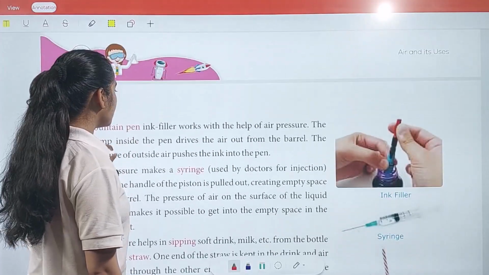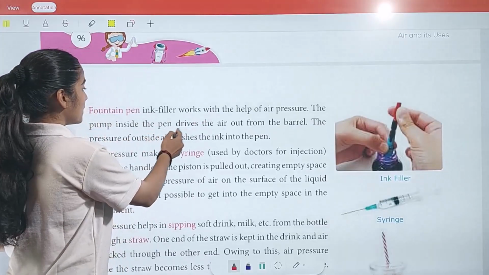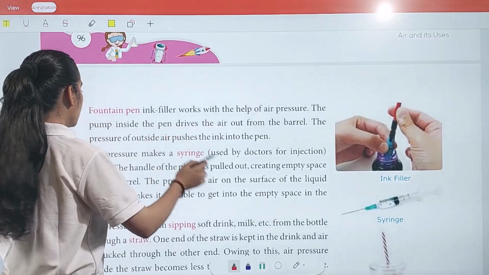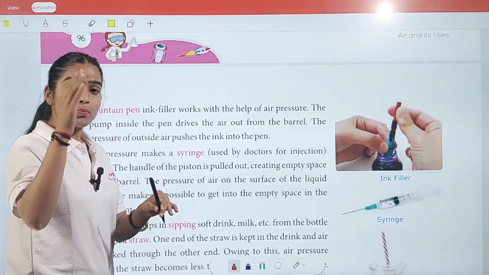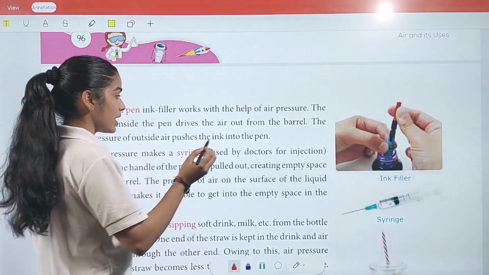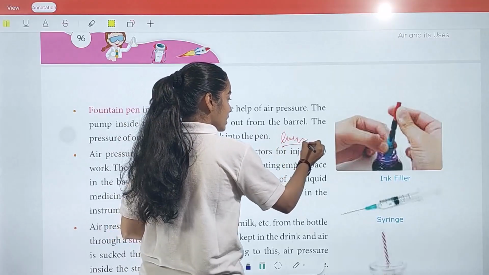Now we have fountain pen ink fill, which works with the help of air pressure. The pump inside the pen drives the air out from the barrel. The pressure of outside air pushes the ink into the pen. So with the pressure of air we are able to write something. That is why we can write something.